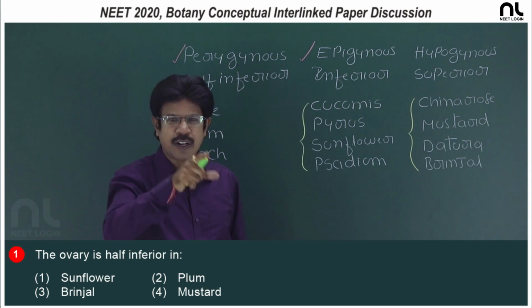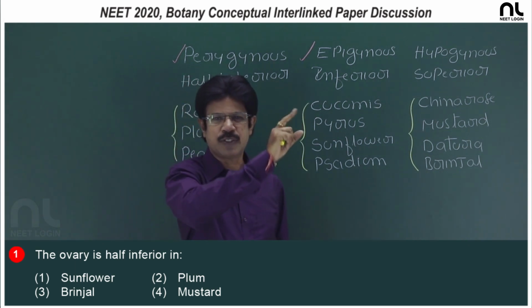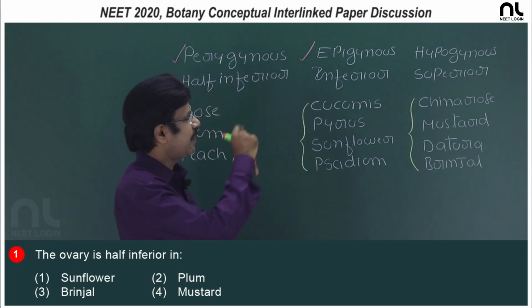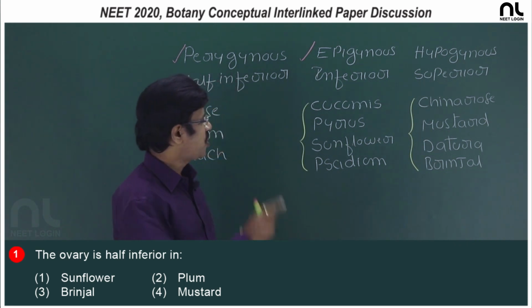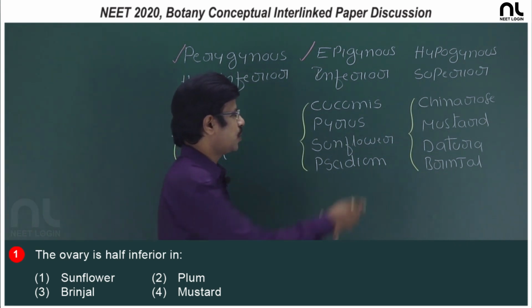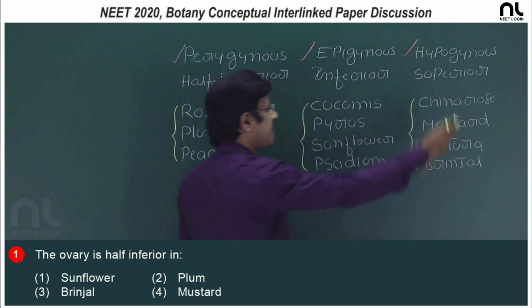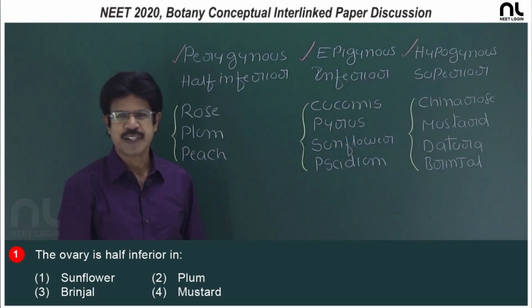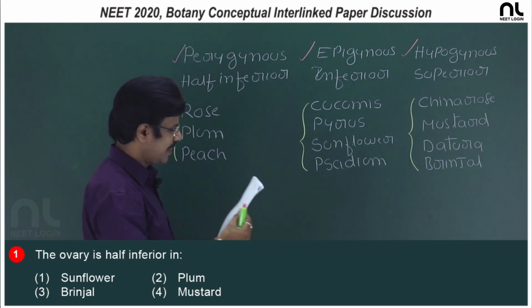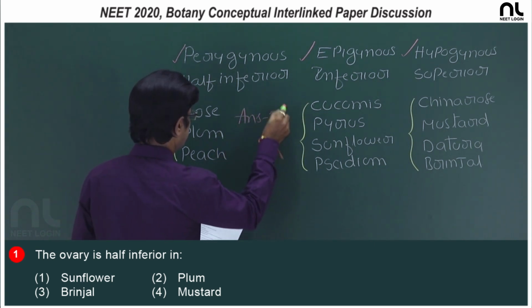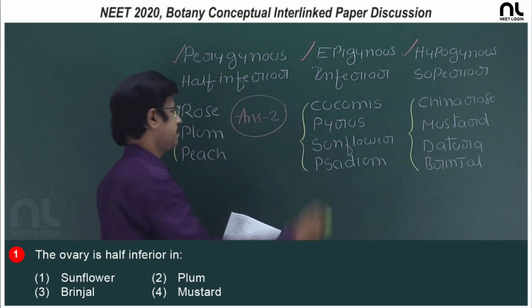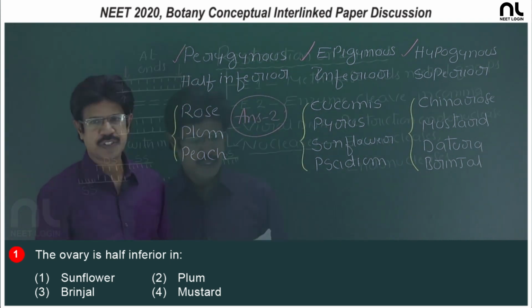The flower is hypogynous, the ovary is superior. Examples: China rose, mustard, datura, brinjal. The right option is the second option, that is plum, rose, peach.